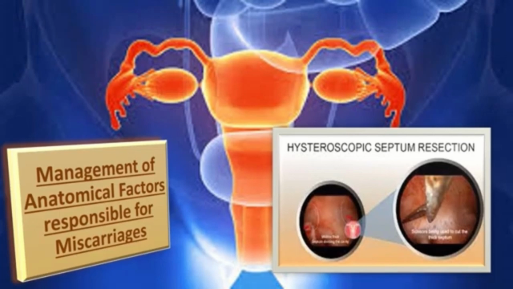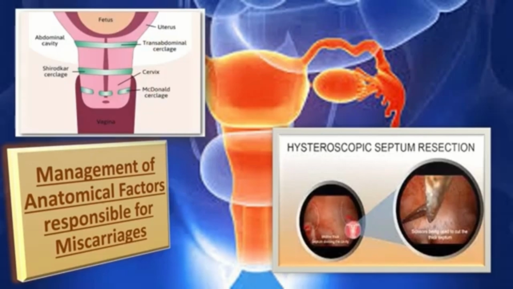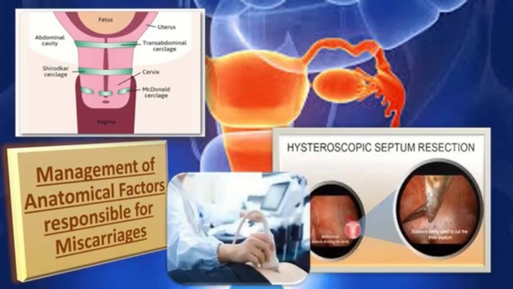Coming to the management of cervical weaknesses, first of all, let us study the role of cervical cerclage. Cervical cerclage is associated with potential hazards related to the surgery and the risk of stimulating uterine contraction, and hence should be considered only in the women who are likely to benefit. Second is the role of serial cervical sonographic surveillance. Women with a history of second trimester miscarriage and suspected cervical weaknesses who have not undergone history-indicated cerclage may be offered serial cervical sonographic surveillance.